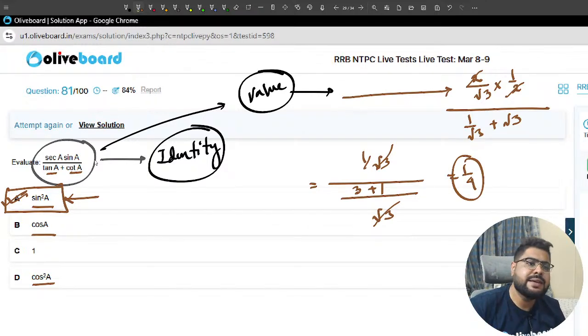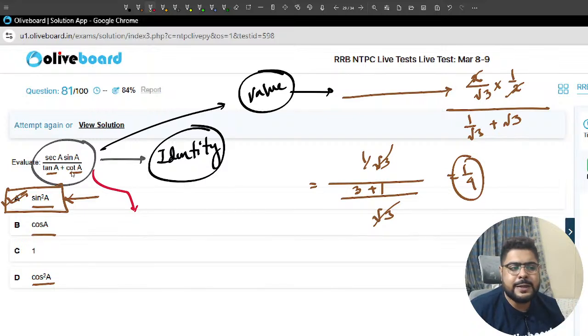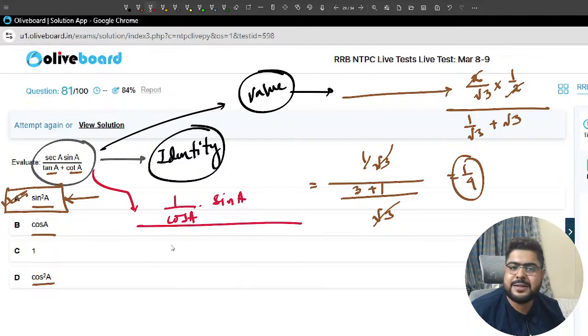This is one way. But no, sir, I won't use this. Sir, what is the proper way? Do it: sec A, I am writing 1 by cos A, into sin A. Perfect, sir. Divided by, sir.